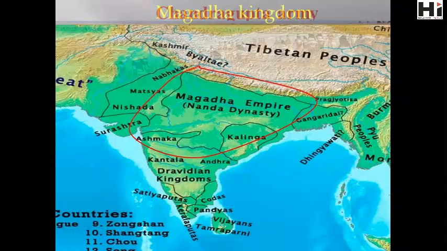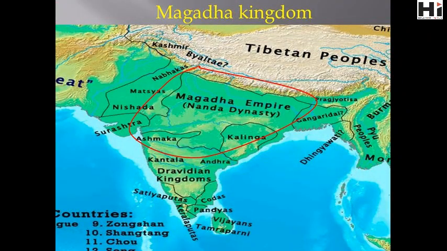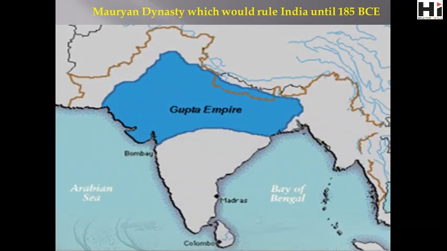Chandragupta entered the capital of the Magadha kingdom, Pataliputra, where he triggered a civil war using Kautilya Chanakya's intelligence network. In 322 BCE he finally seized the throne, putting an end to the Nanda dynasty, and he established the Mauryan dynasty, which would rule India until 185 BCE.